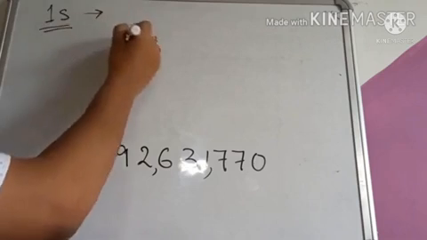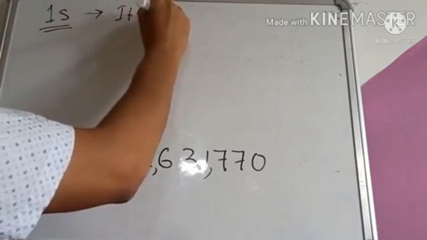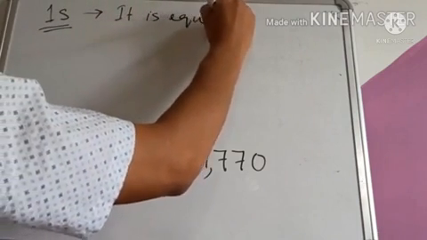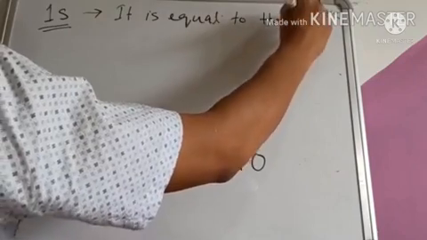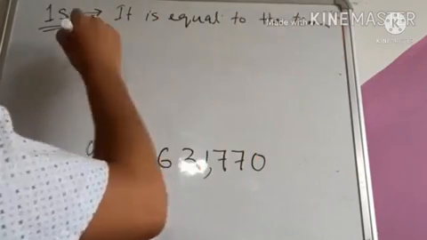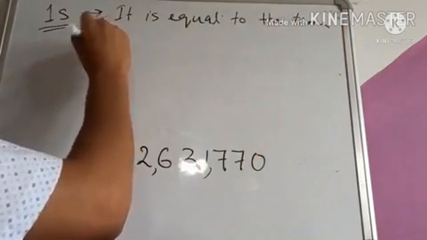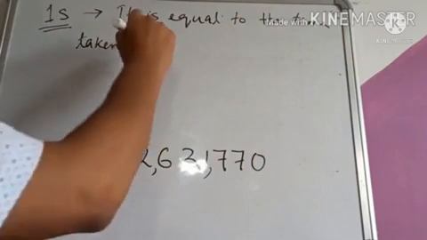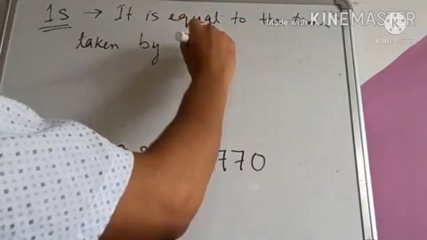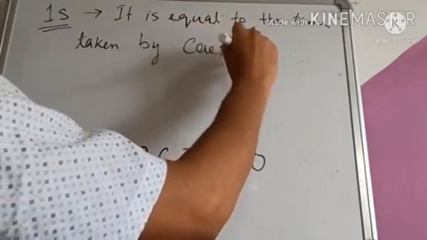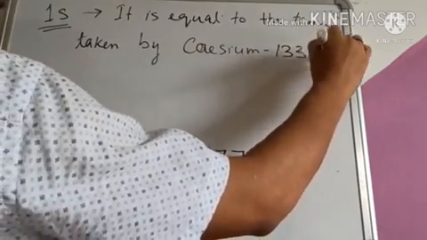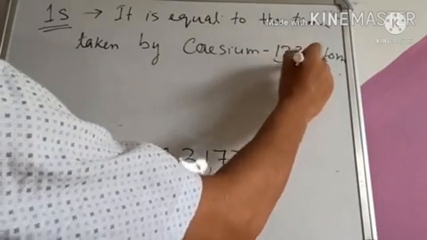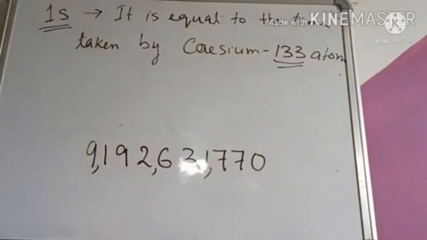And 1 second is equal to the time taken by cesium 133 atom. This is also an isotope of cesium. We had the C12 atom earlier, that was an isotope.